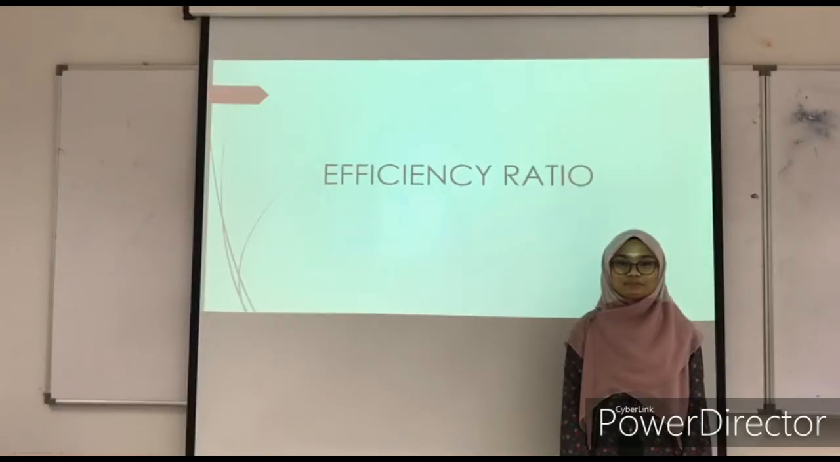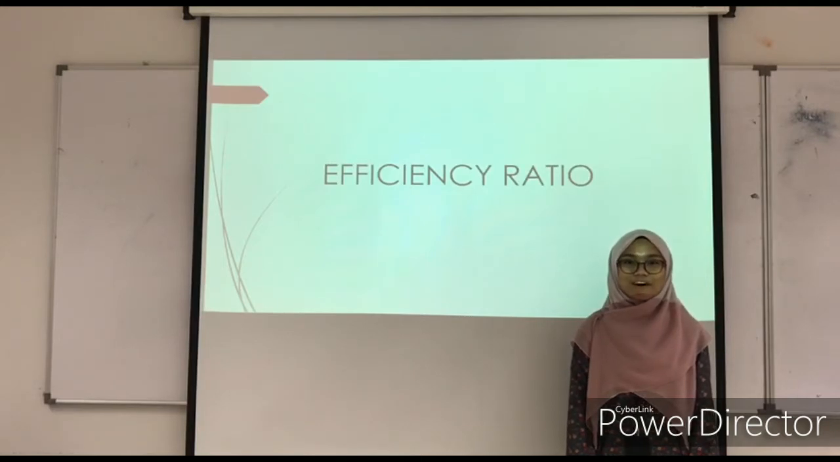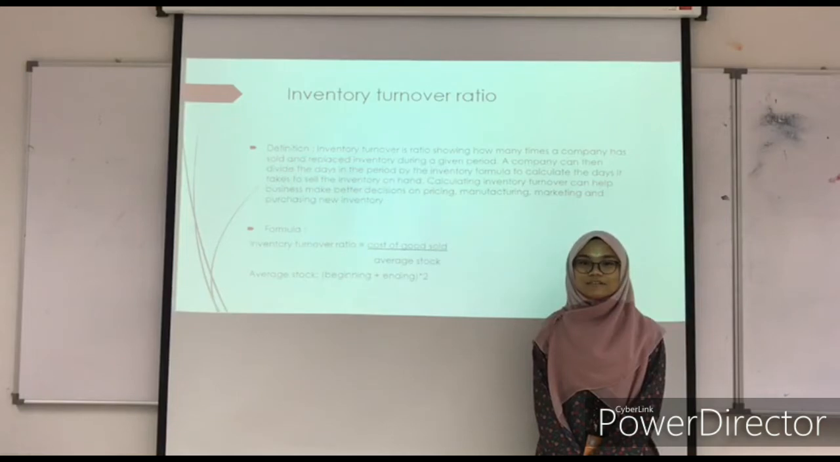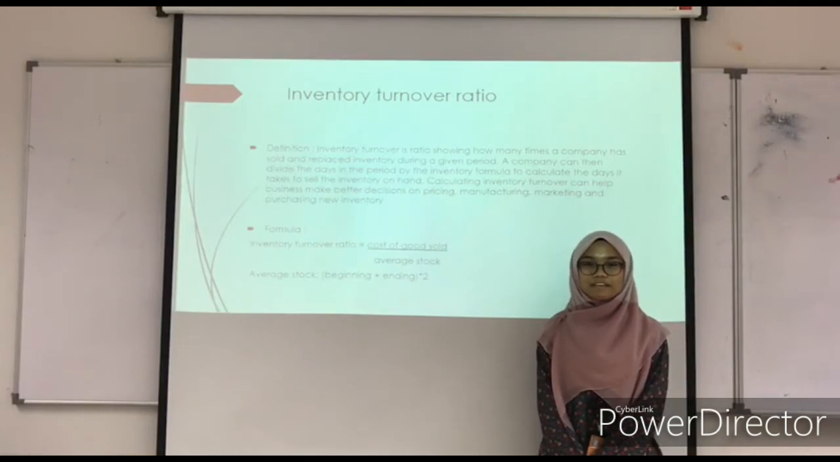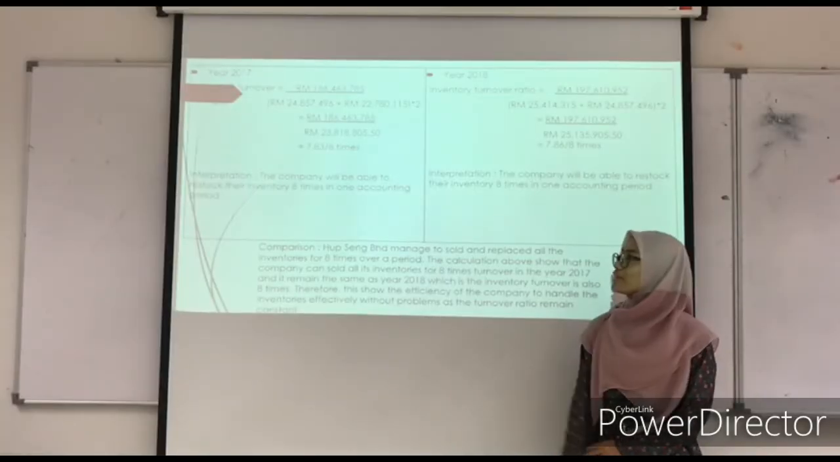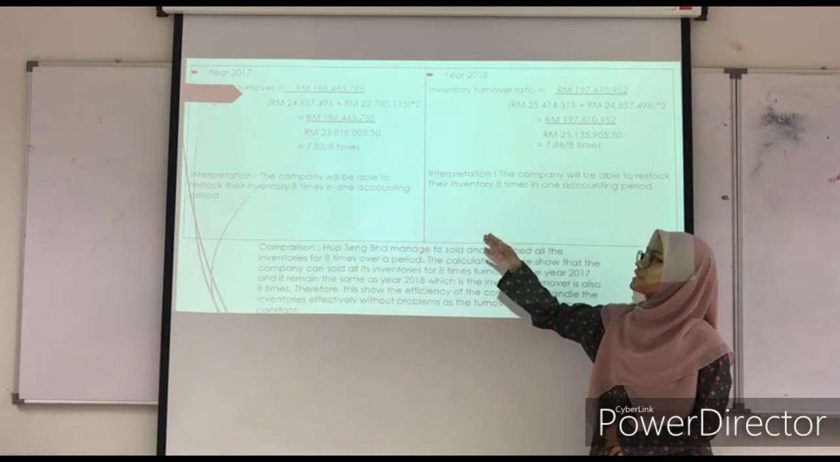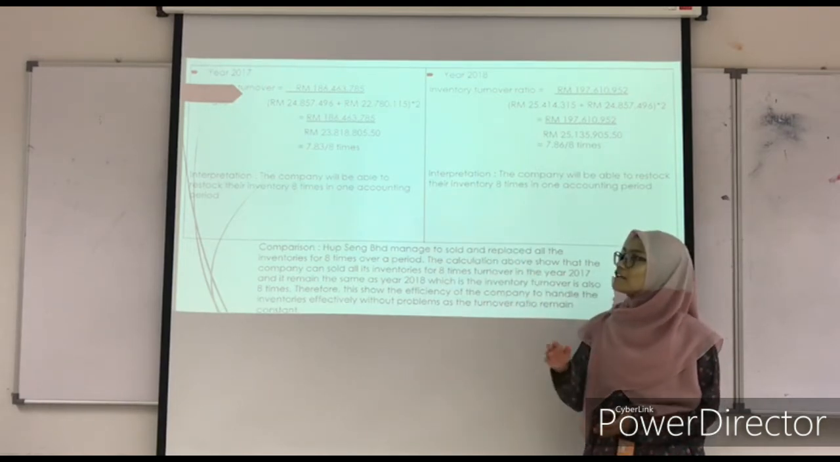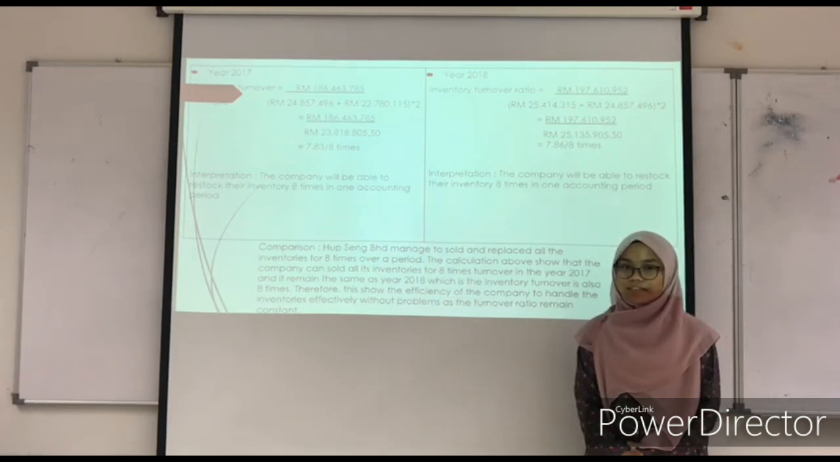The efficiency ratio is typically used to analyze how well a company uses its assets and liabilities. Inventory turnover ratio is a ratio showing how many times a company's inventory is sold and replaced over a period. In 2017, we can see that the inventory turnover ratio is 8 times, which means the company will be able to restock its inventories 8 times in one accounting period.